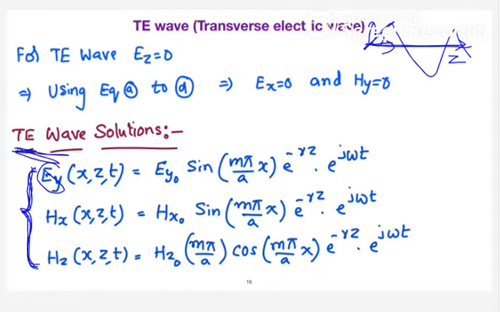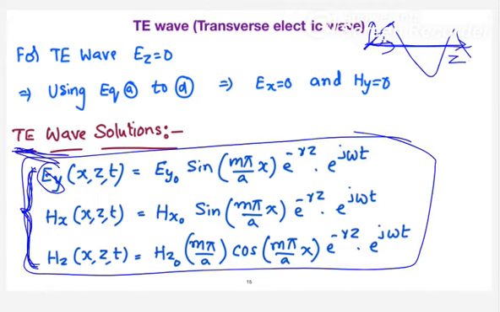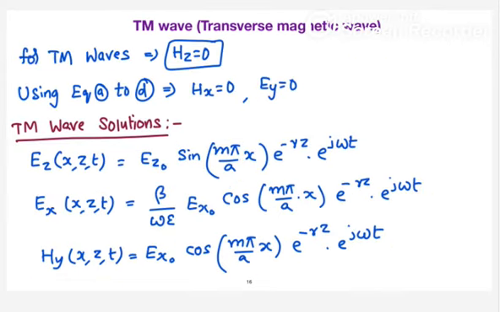Anyhow, these equations you need not remember. After solving them, you are going to get the results, but I will tell you a simple shortcut. Forget about the magnitudes part. I will tell you which variation will come, either sine or cosine. Once you see the rectangular waveguide, you can understand. Before that, let's see the transverse magnetic also.